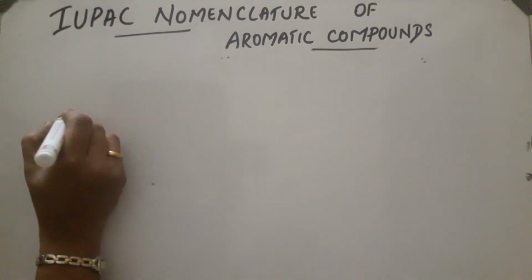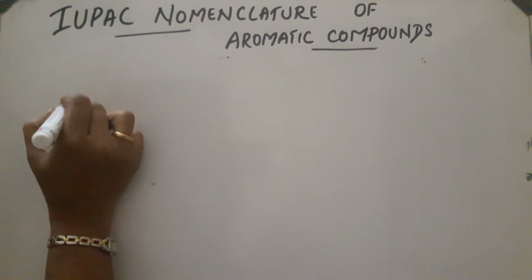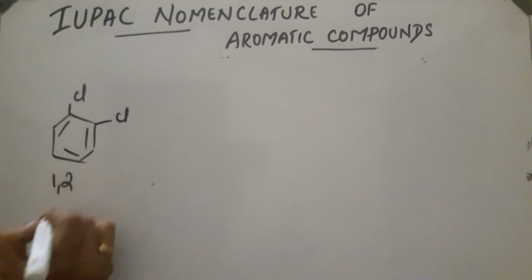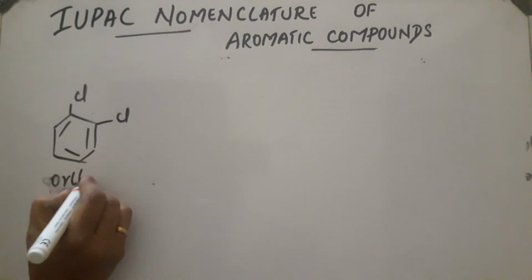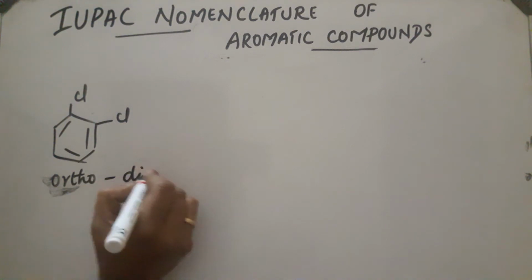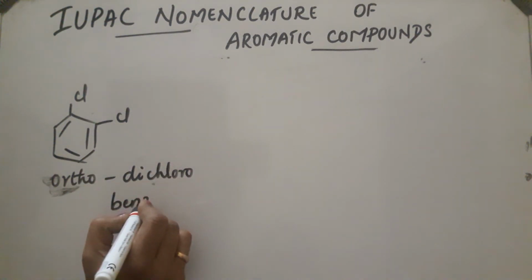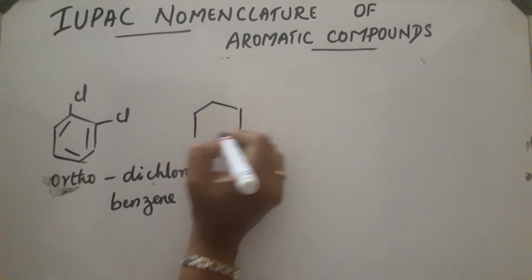Take one example. This benzene ring has chlorine, chlorine, 1, 2 substituted. So this compound will be ortho dichlorobenzene.